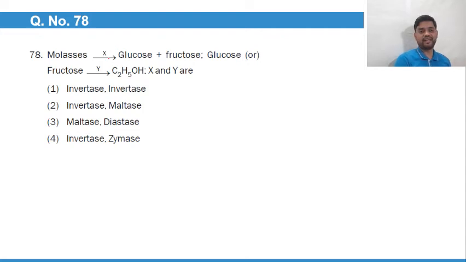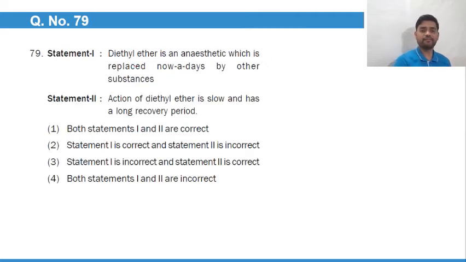Molasses, that is a starch. X gives glucose and fructose. So here X will be sucrose. Sucrase or invertase. Invertase. So this is gone. Glucose or fructose, Y will give you, this is zymase. So option number 4 will be the best answer. Statement 1. Diethyl ether is an anesthetic which is replaced nowadays by other substances. True. Action of diethyl ether is slow and has a long recovery period. I guess both the options are true. So we'll go with option number 1.